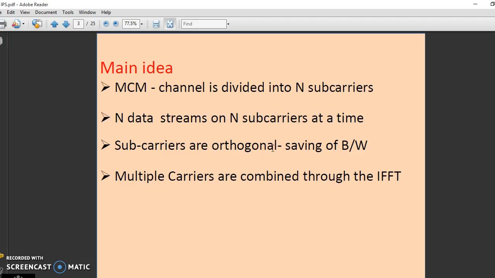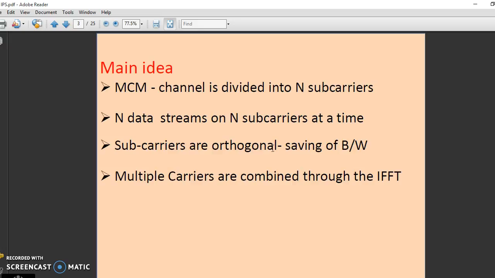So the main idea behind OFDM is, first, it is based on MCM, that is multi-carrier communication. In multi-carrier communication, the channel is divided into a number of subcarriers, like n subcarriers. So there are n subcarriers and we have n data streams, and the n data streams are put on the n subcarriers.